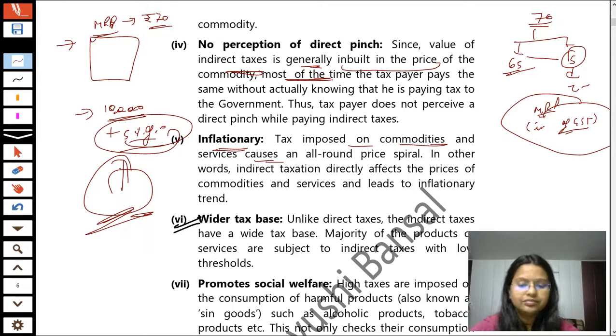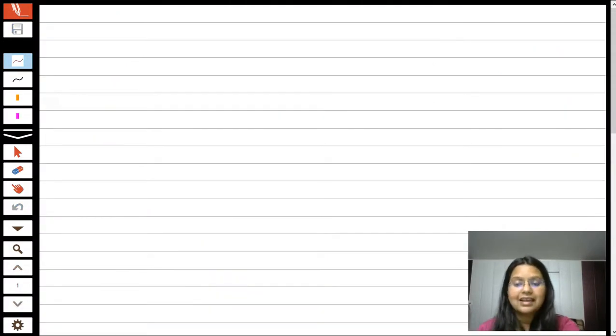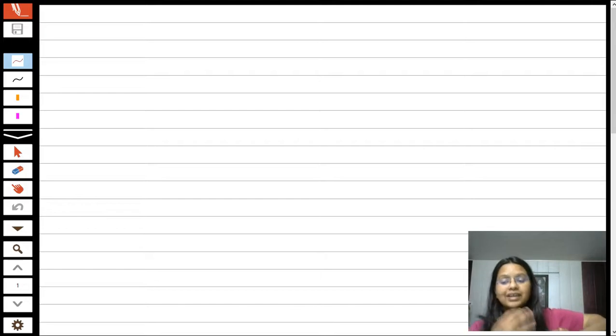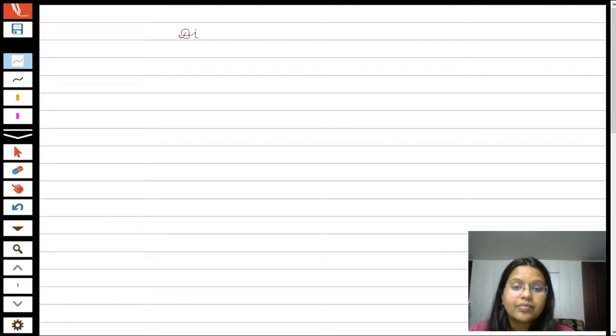Now, students, if I compare the tax base of direct tax and indirect tax, the question is whether most taxpayers are paying direct taxes or indirect taxes. Direct tax is based on the income of a person.